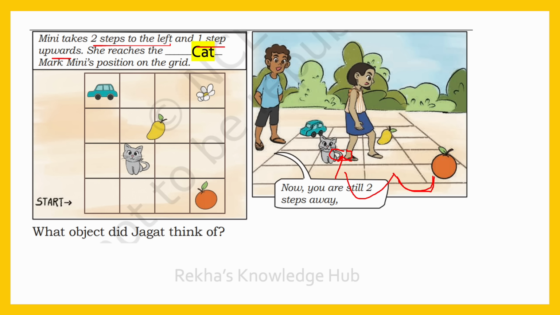Then, Jagat said, now you are still 2 steps away. Then what object did Jagat think of? So Mini is getting closer but hasn't found the object yet. She is still 2 steps away. So what object did Jagat think of? Of course, it is a mango. See, from here, 1 step, then 2nd step. She will reach mango. So, what object did Jagat think of? It is a mango.